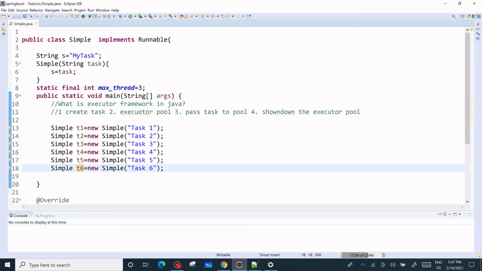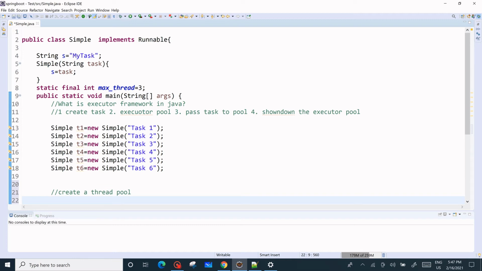We have created 6 tasks, and we want to execute them through the executor service. So what we have to do, first we will create a pool, a thread pool. So how will we create it? That should contain this thread pool.